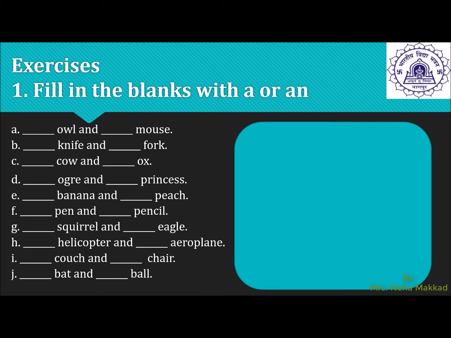Okay, so fill in the blanks with a or an. So here we will be using the indefinite articles a or an, and as you know, wherever the vowel sounds will come, we will use the article an, and where the consonant sounds will come, there we will use the article a before the singular noun.